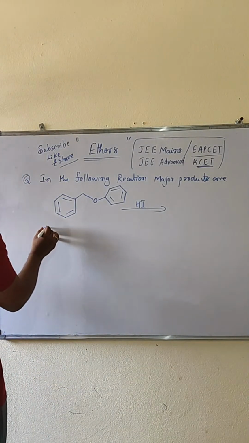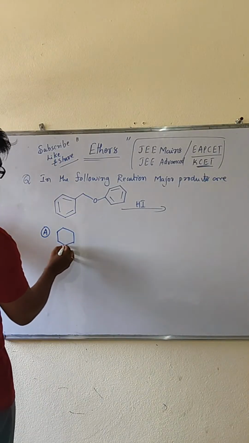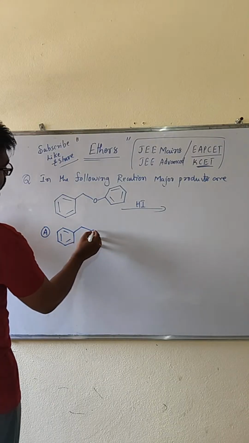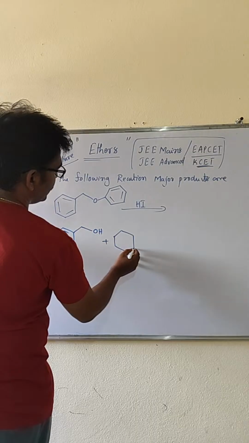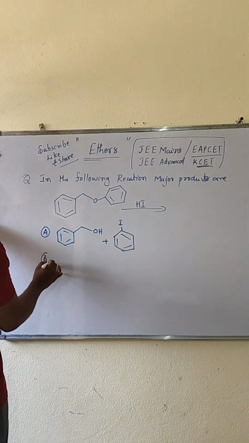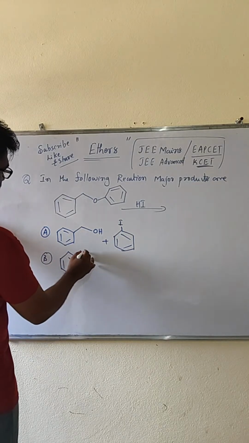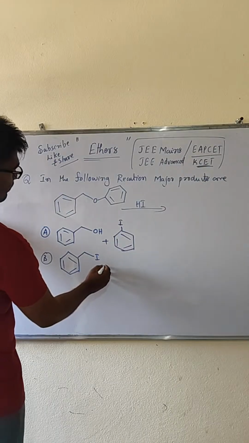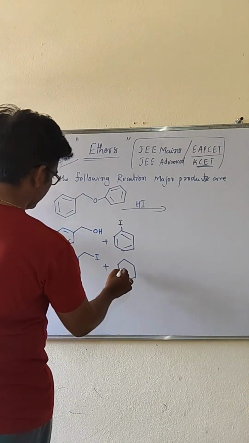Option A, benzyl alcohol, benzene attached with CH2OH, plus benzene attached directly to iodine. Option B, benzene attached to alkyl iodide, and one more is phenol.